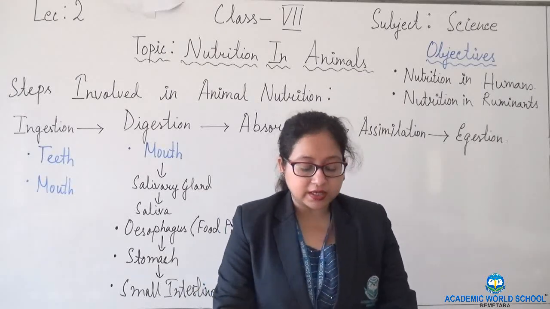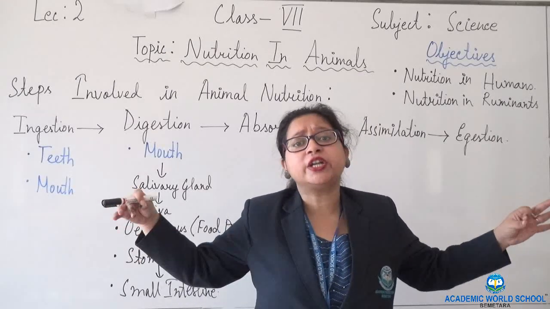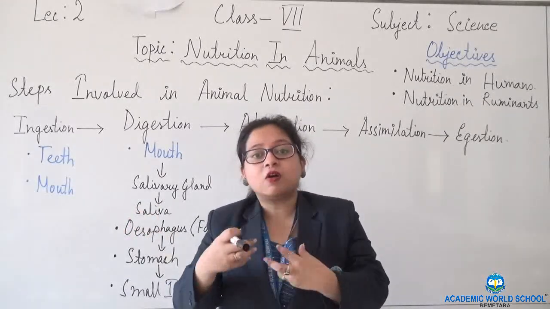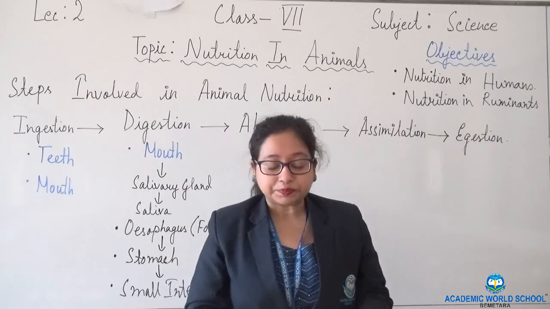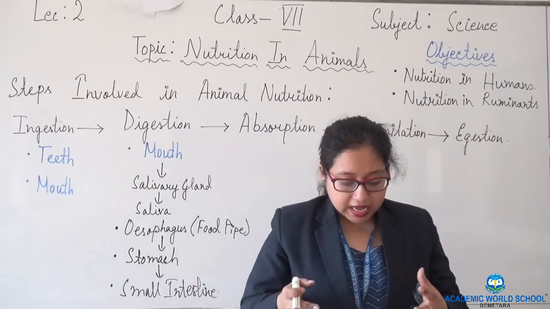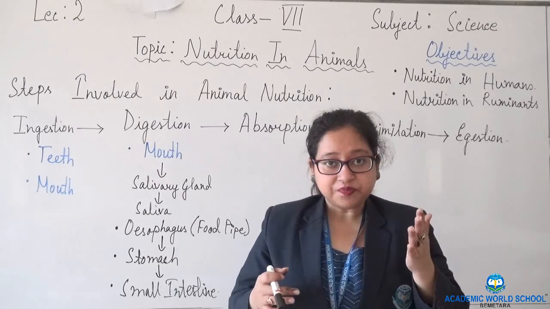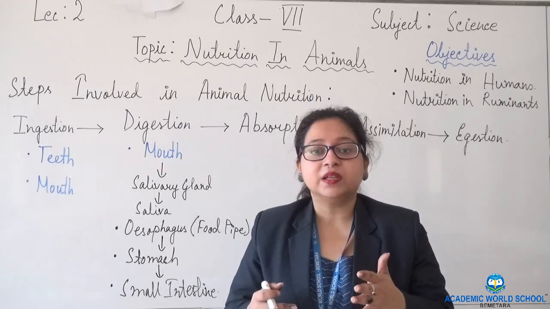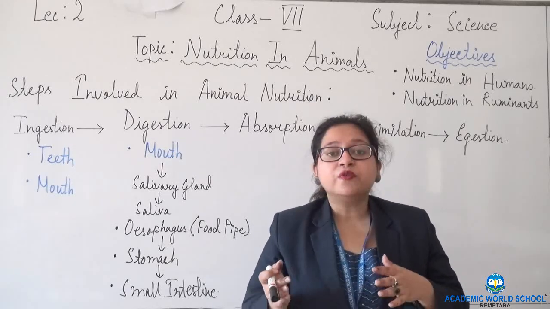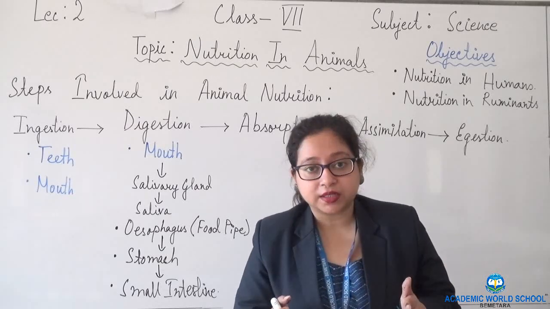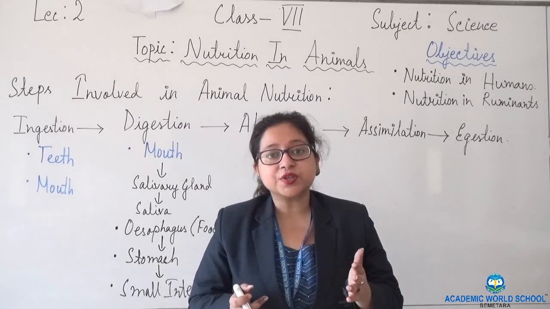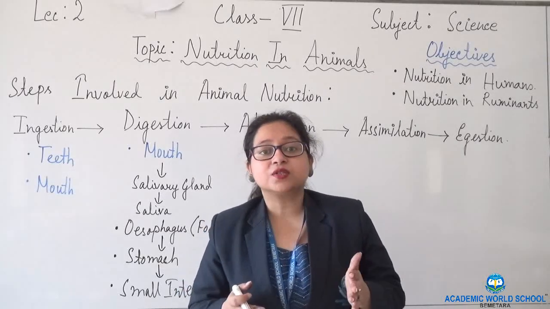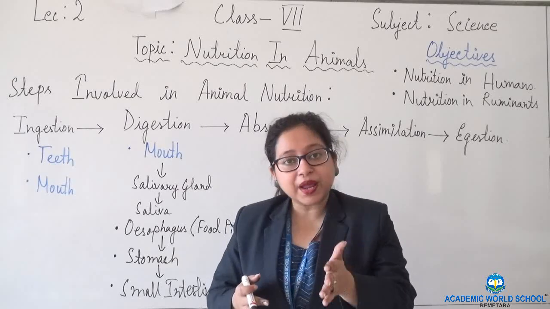What happens in the small intestine? The small intestine is a long tube-like structure, 7.5 meters long, which wraps and coils up inside our body. Here, the liver is present. The liver produces bile juice, which is stored in the gallbladder. The function of bile juice is to break down fat.